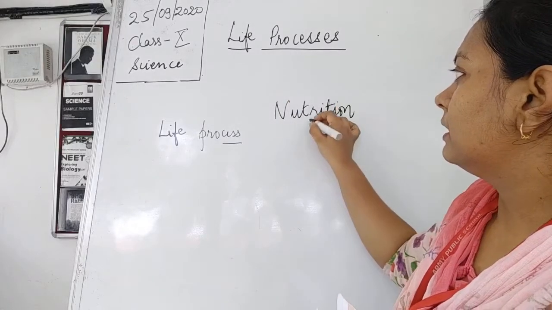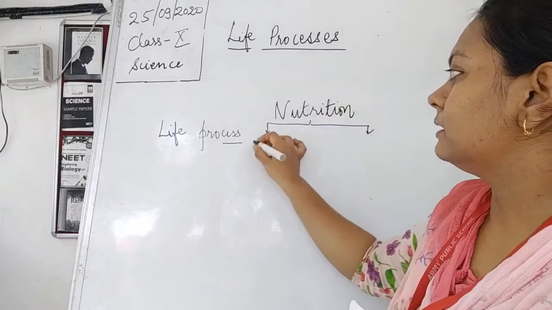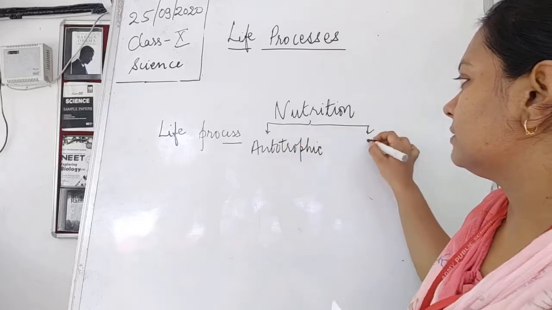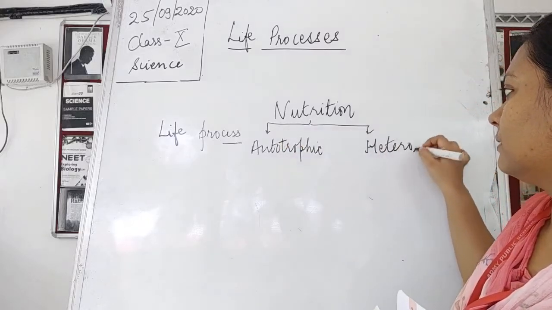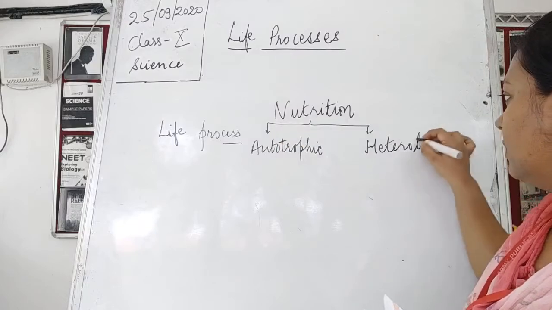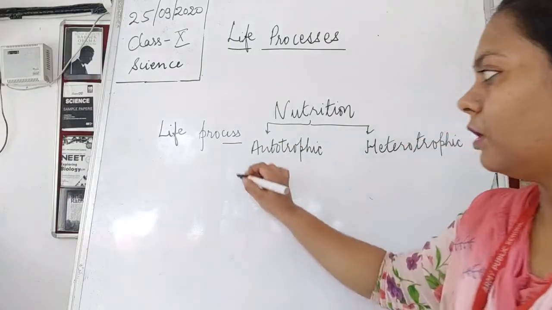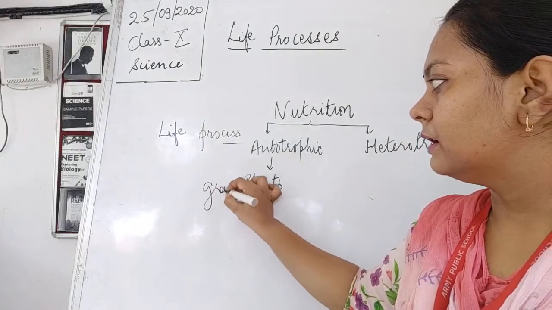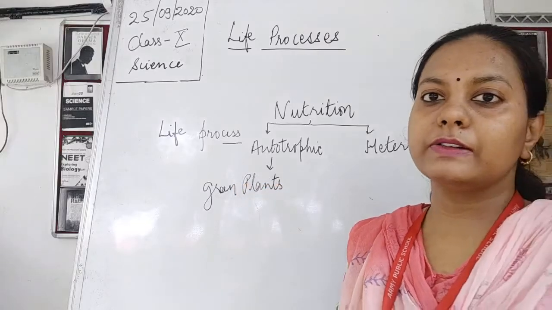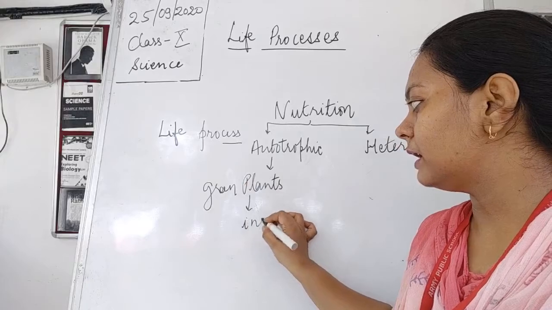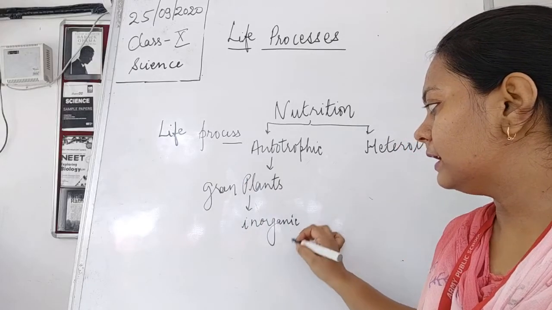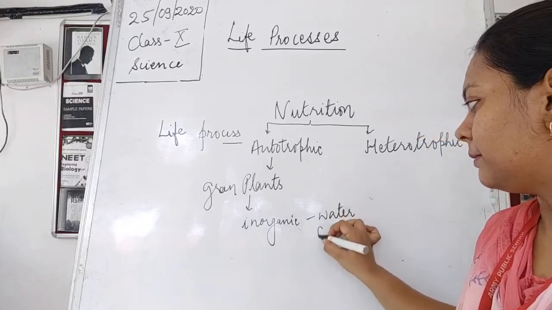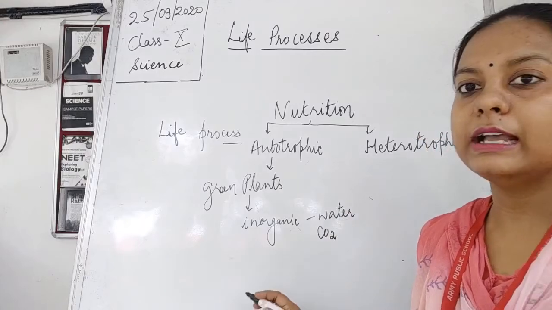We studied the modes of nutrition, in which we dealt with the autotrophic mode of nutrition, and also we have to study the heterotrophic mode. We started with the autotrophic mode of nutrition, which takes place in the plants, and that too in the green plants. Why does this take place in the green plants, children? Because a green plant has all the machinery to utilize the inorganic material, that is the water and carbon dioxide. Then also it has chlorophyll.